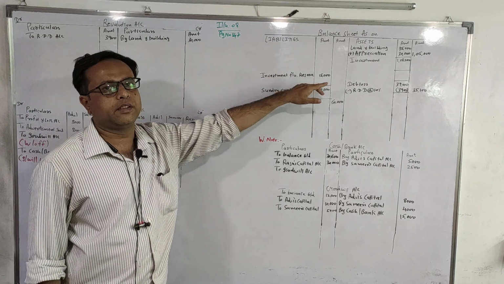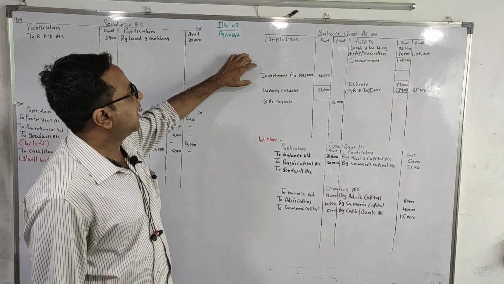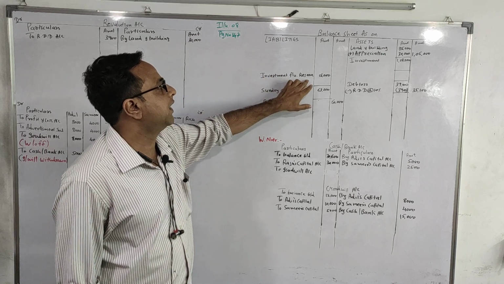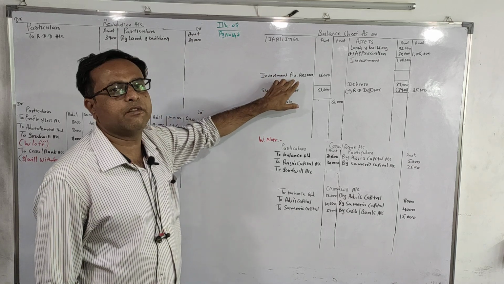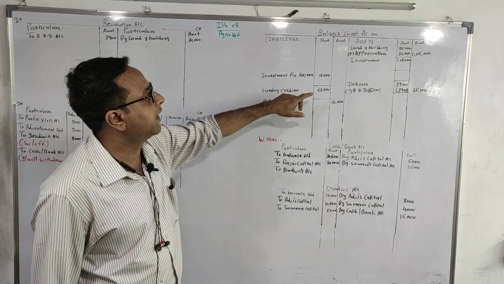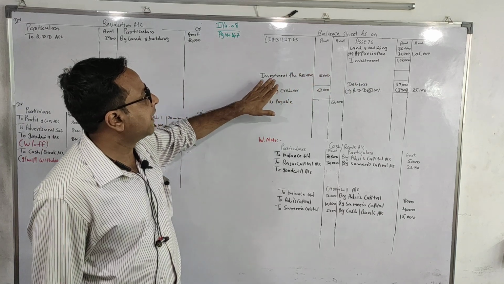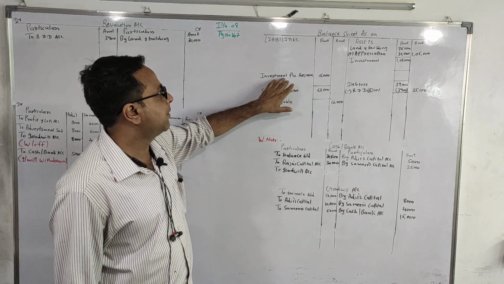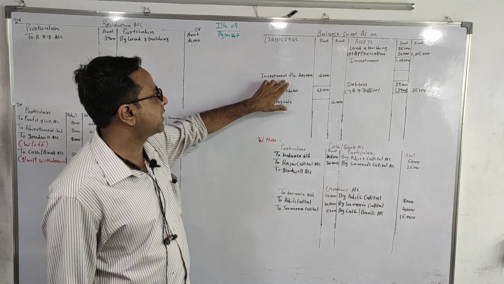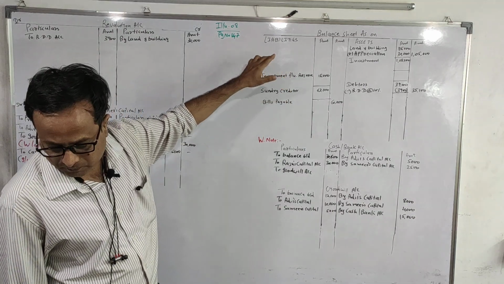Investment fluctuation reserve. Understand this: what is the meaning of this term? Here we have created a reserve to cover our investment fluctuation. So in this sum there is an adjustment regarding the investment, so we write it in the inner column on the liability side. What to do with this, we will understand at the time of adjustment.